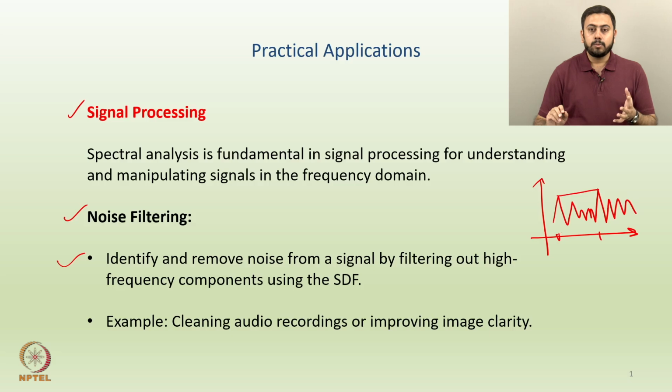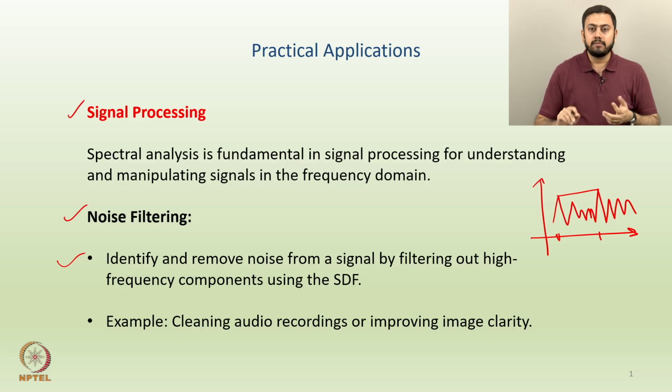Once you graph out the SDF, wherever you see peaks, you can immediately say which frequencies are significant. Once you identify such frequencies, one can filter them out, or identify and remove noise from a signal by filtering out some of the high frequency components using the SDF. Because what might happen is that if you are transmitting a signal, all these peaks or high frequencies, wherever you have peaks in the SDF, could mean noise.